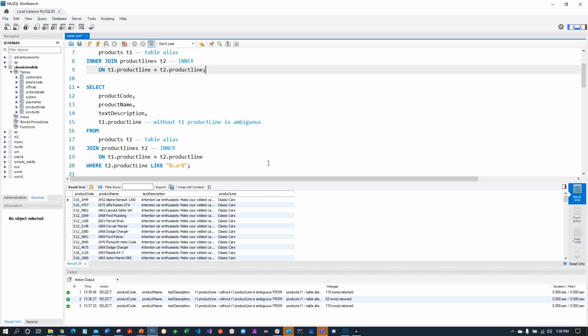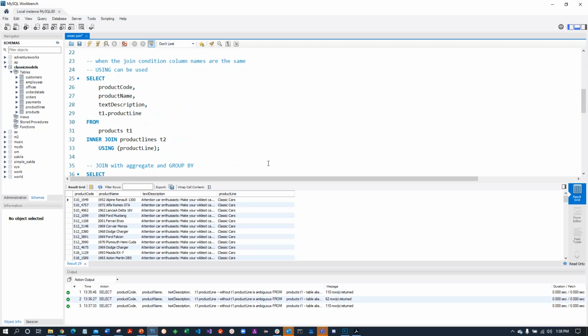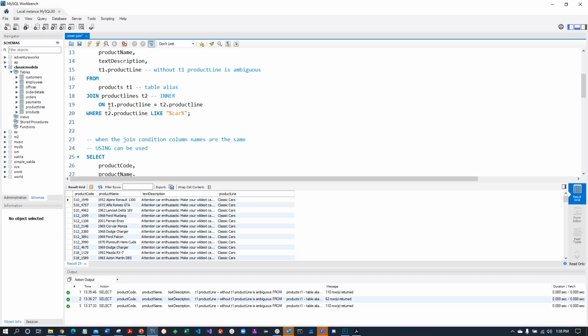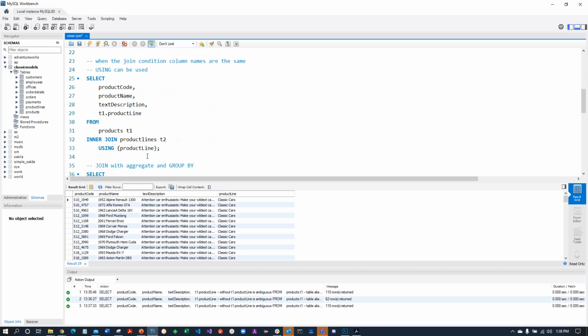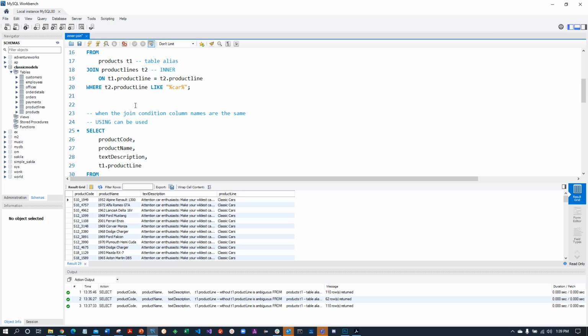There's one thing I want to show you here. You can use the keyword using here, and that replaces on and this explicit join condition here. So this says as long as the column name is the same in the two tables that we're interested in joining, then you can say using. And again, that's just a shortcut for saying on this table equals this table. So that shows you that equal join is very common. It summarizes in the keyword. This is an equal join.